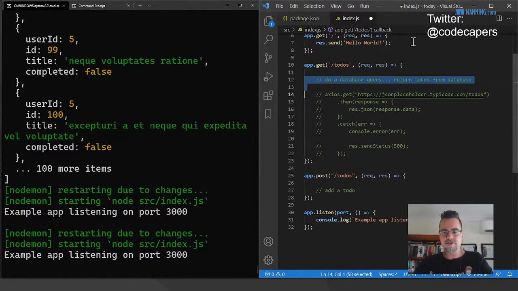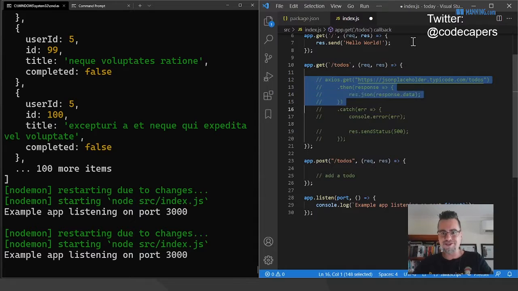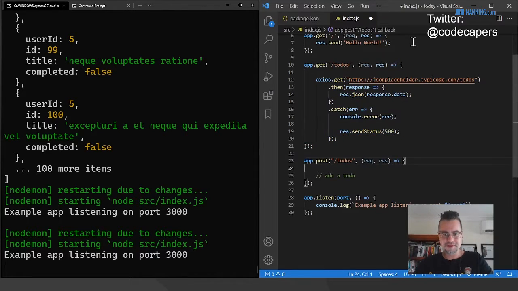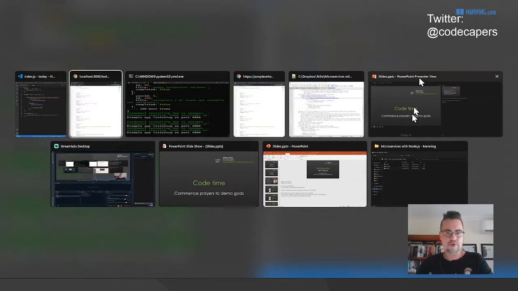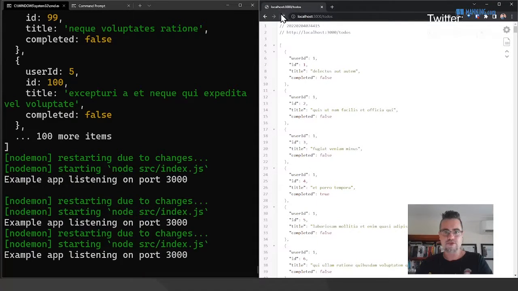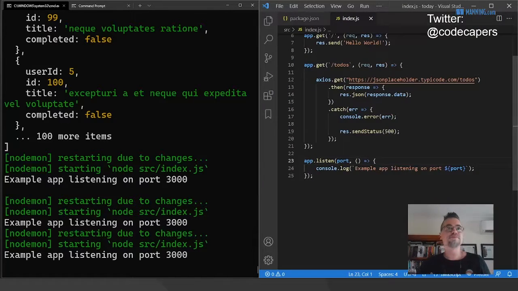But I'm going to leave it as is because I want to demonstrate this in Docker now, and I don't want to break my code. So I'm going to put it back to the way it was. I'm just going to do a quick test to make sure that that is working. So when I put it in Docker, it's going to be all good.